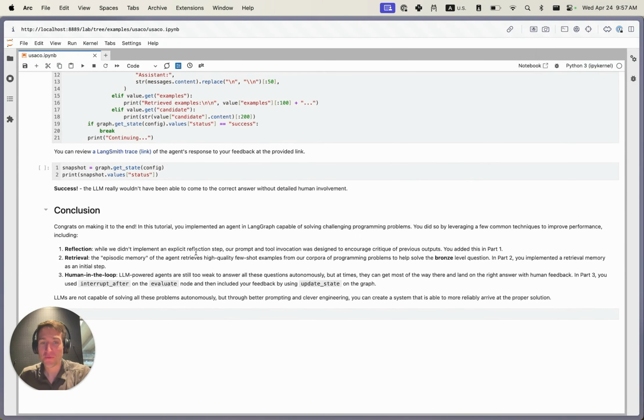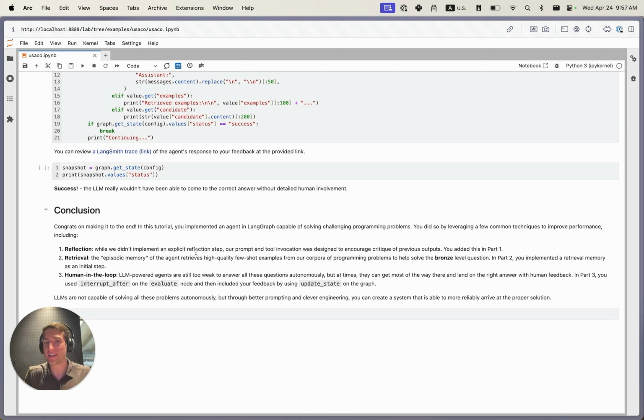All right, so that brings us to the end of this tutorial. As we saw, LLMs as they're trained today alone aren't super great at solving this challenging type of reasoning problem posed by Olympiad programming questions. However, through some prompting techniques and then better systems design, you can improve the average performance greatly from the low point of under 9% to above 20%. And when you're building real applications to solve challenging problems, you can create these sorts of human-in-the-loop interfaces easily with LangGraph to reach a better overall outcome compared to just the agent alone and compared to just the human alone.